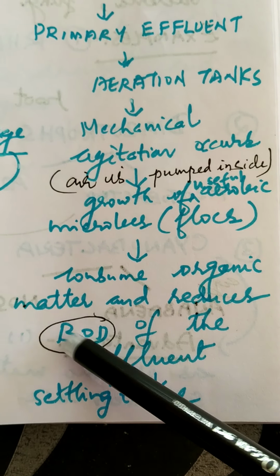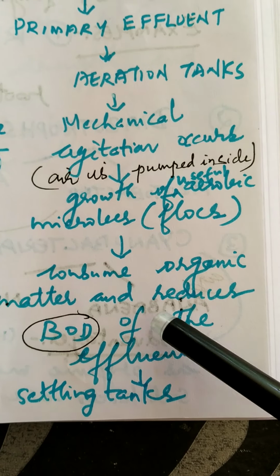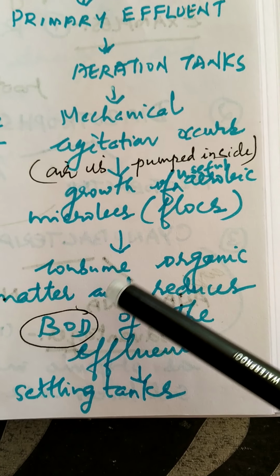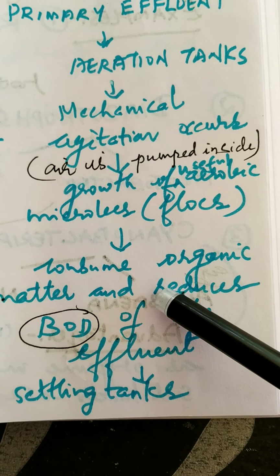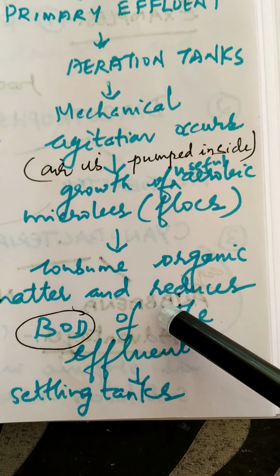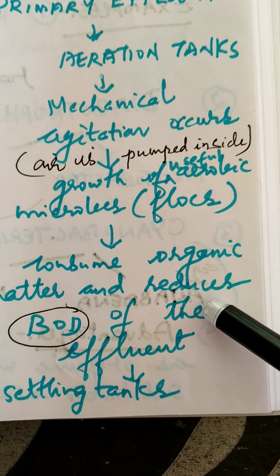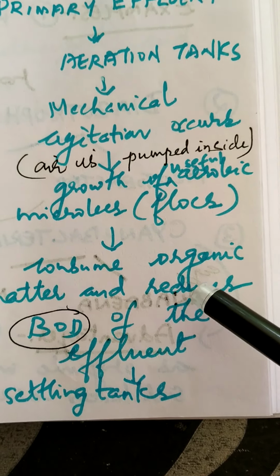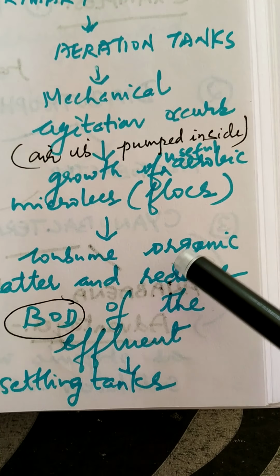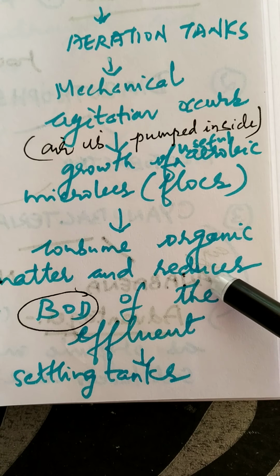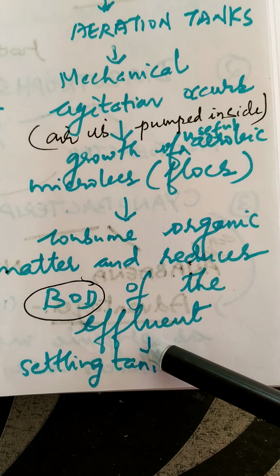So BOD is actually a measure of the organic matter present in the water. So when there is a higher amount of BOD, or if the BOD value is higher, then we can say that the water is heavily polluted, or there is heavy microbial pollution in that water, or microbial growth in the water body. So after the consumption of organic matter, the BOD content is reduced and the effluent moves to the settling tanks.